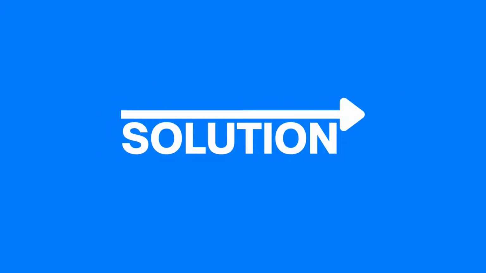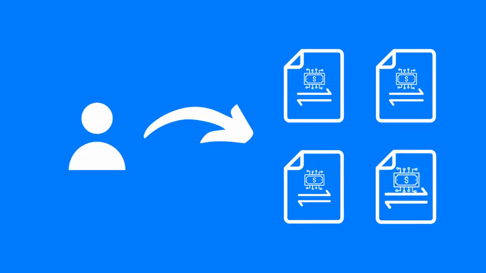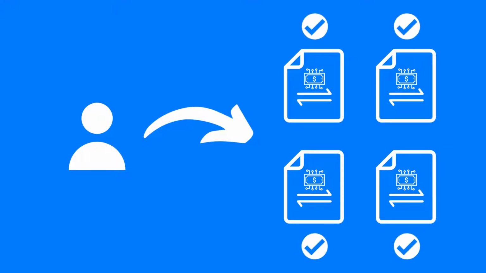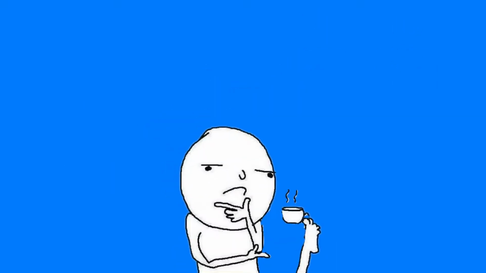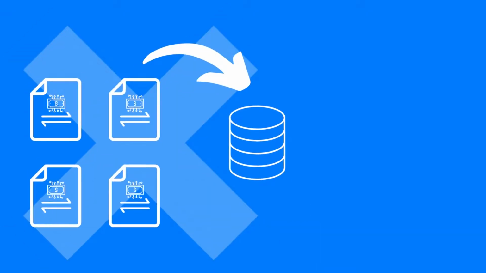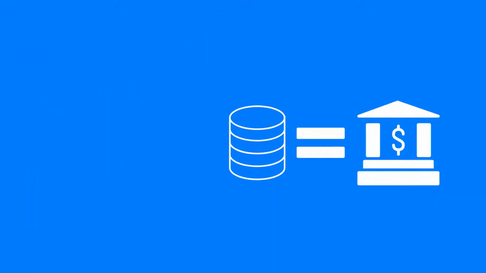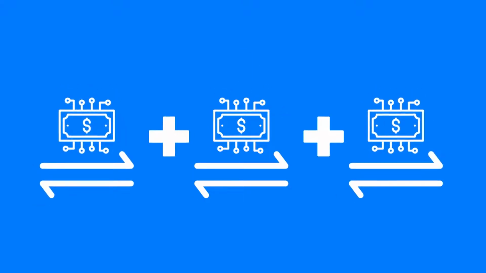Well, the most straightforward solution here would be to allow individuals to access the details of all the transactions done using a particular digital currency so that they can verify it on their own. This seems like a reasonable idea, but the thing is, where will we actually store all these transactions? I mean, we can't use a centralized database that would just put us back to square one. Also, how will we verify the transactions and how will we add new data?